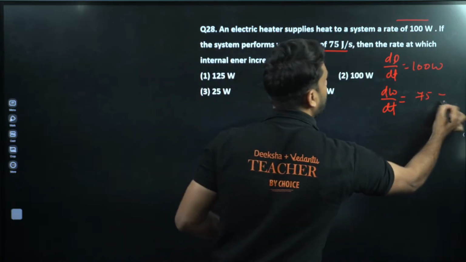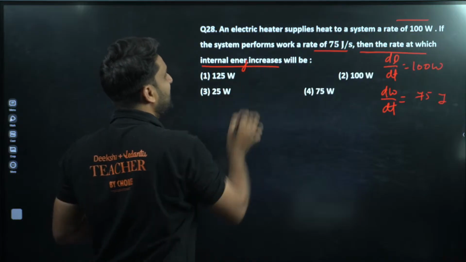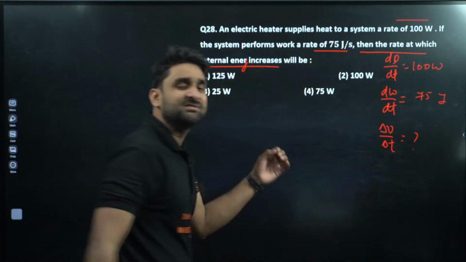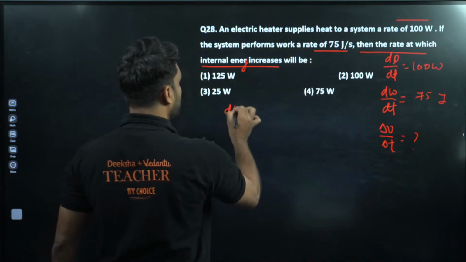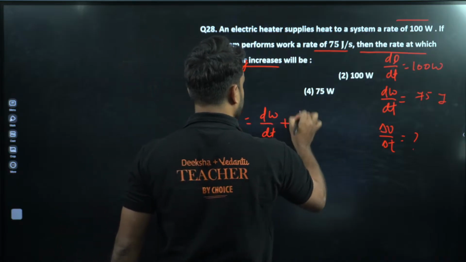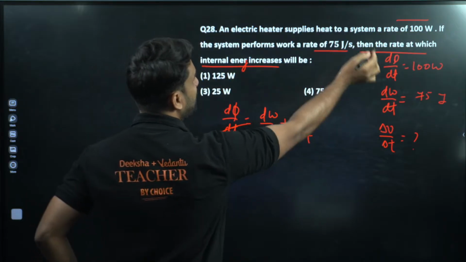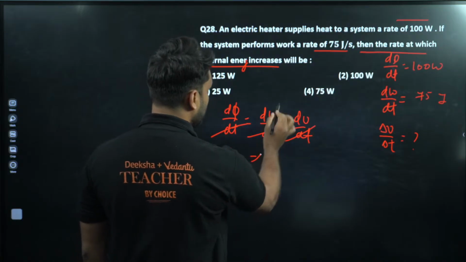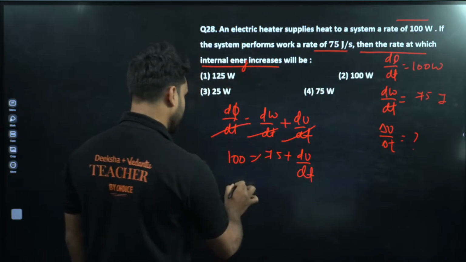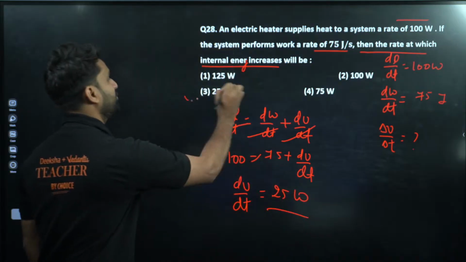What we have to calculate here is the rate at which internal energy changes, it means that we have to find delta U by delta t. What is the result? This is the first law of thermodynamics. So dQ divided by dt is equal to dW divided by dt plus dU divided by dt. So dQ by dt is 100, is equal to dW by dt, that is 75, plus dU by dt, so 75 will go there, so dU by dt is equal to 25 watt, the correct answer. Option number 3 will be correct.